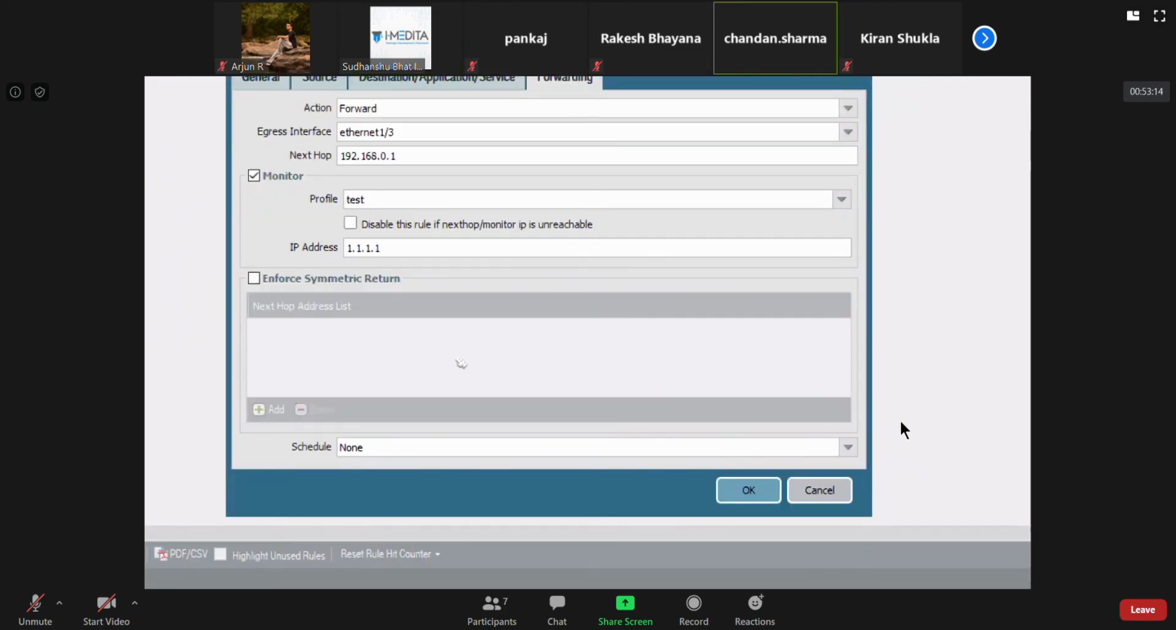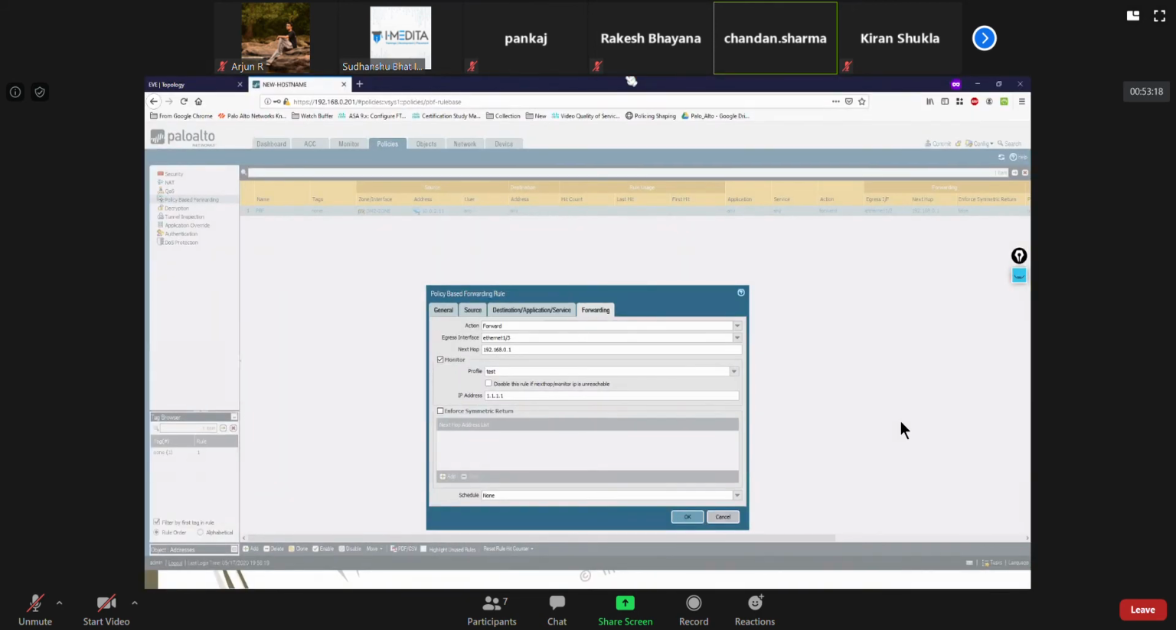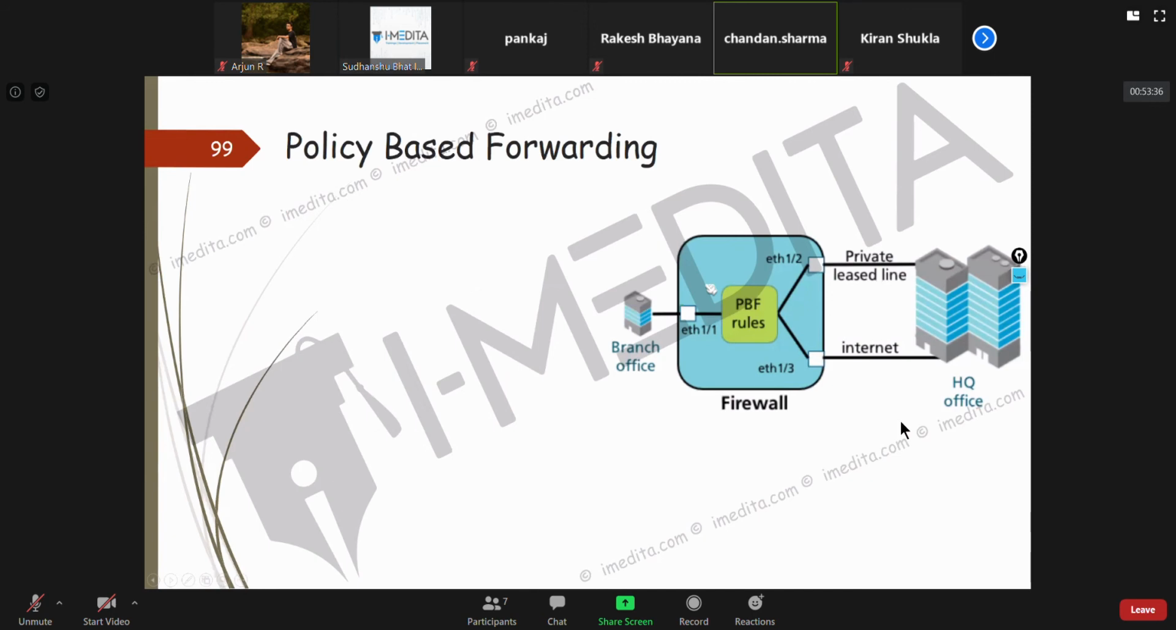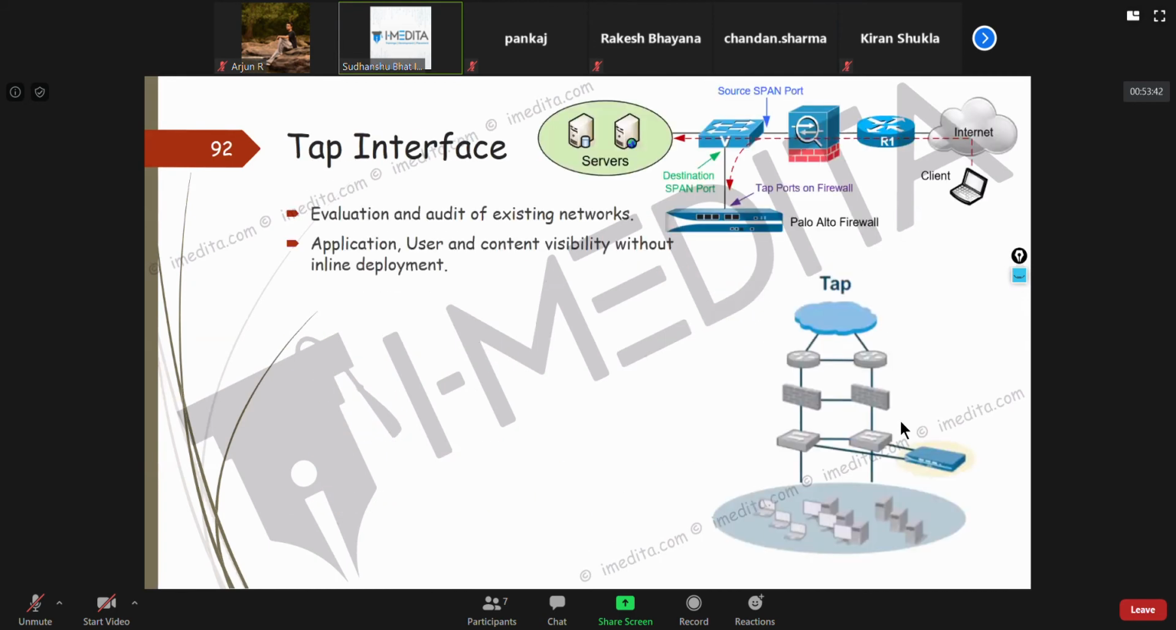Sir, I have one basic question. Suppose we have created policy-based forwarding, and also we have created a static route. Which one comes first in priority? Policy-based forwarding. Okay. Yeah, I'll tell you the reason for that.